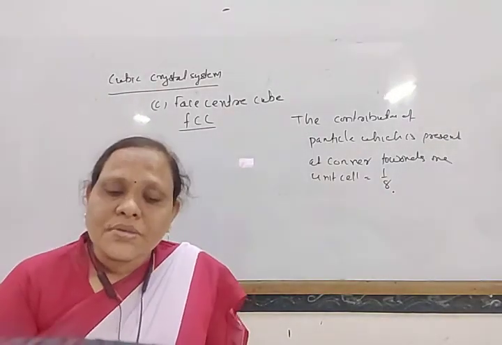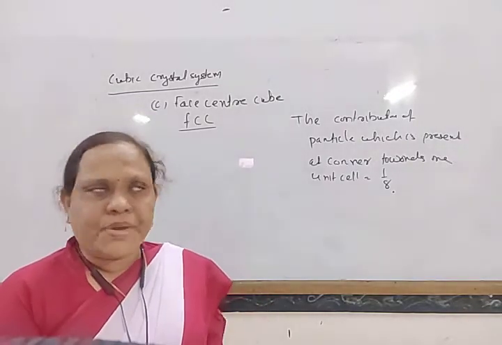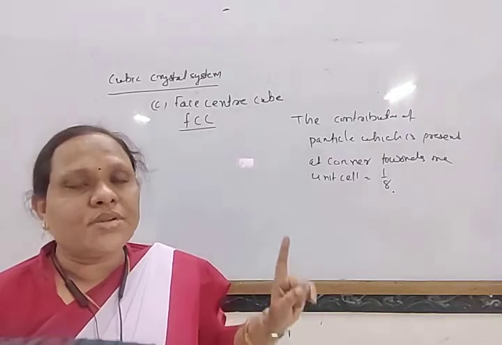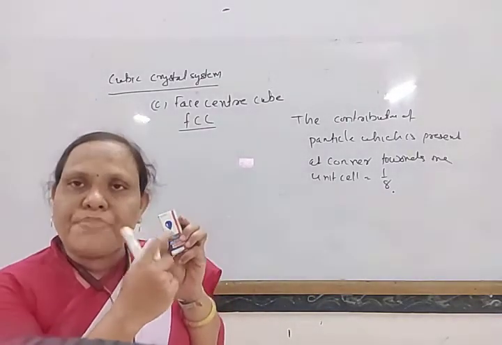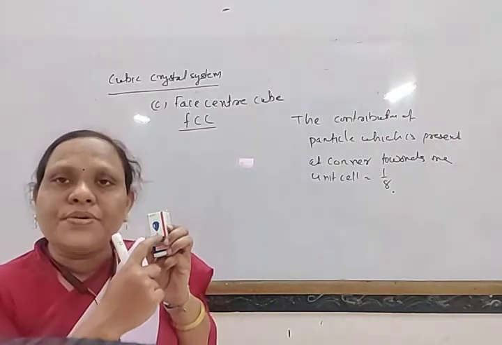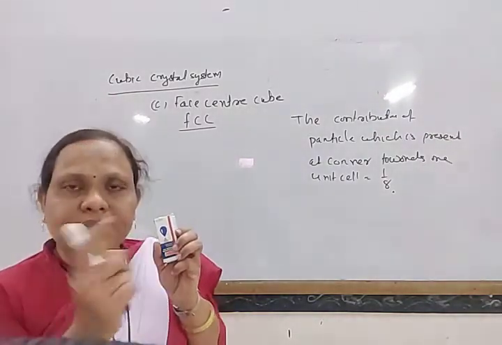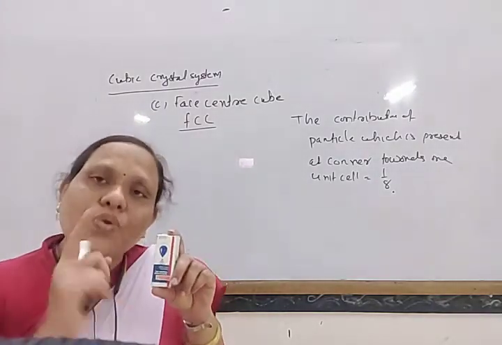What is the contribution of the particle present at the center of the face? The particle at a corner has a contribution towards the unit cell of 1 by 8. Similarly, the particle at the face center is linked with another unit cell; one particle is generally linked with 2 unit cells.